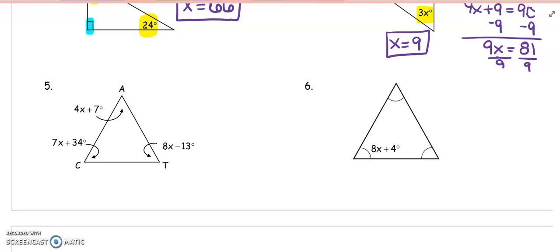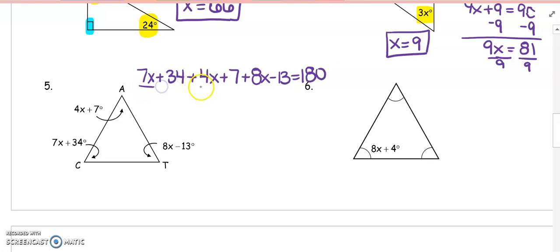So I've got to revert back to my triangle sum theorem, that all three of these angles will add up to 180. That's 7x plus 34 plus 4x plus 7 plus 8x minus 13 is equal to 180. I'm going to clean that up. 7x, 4x, and 8x, that's 19x.